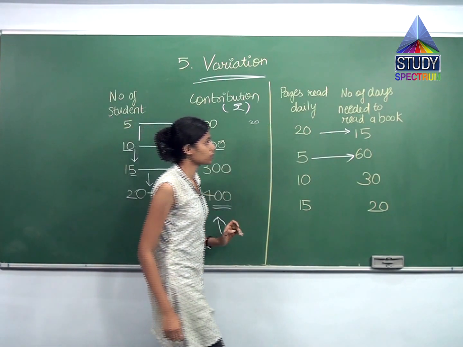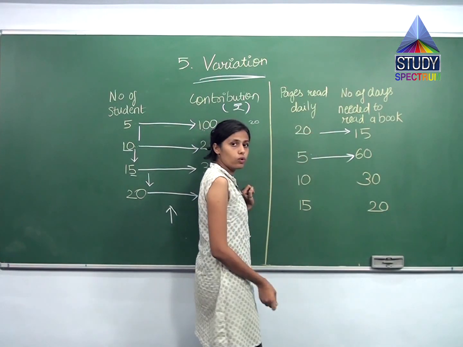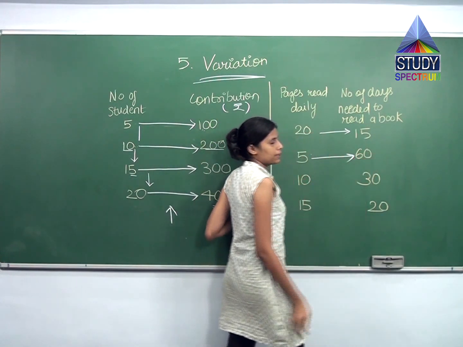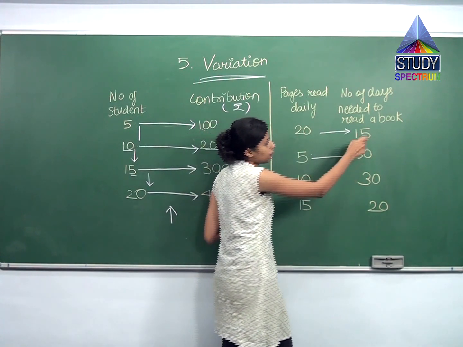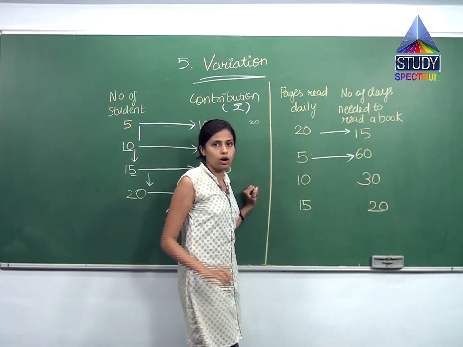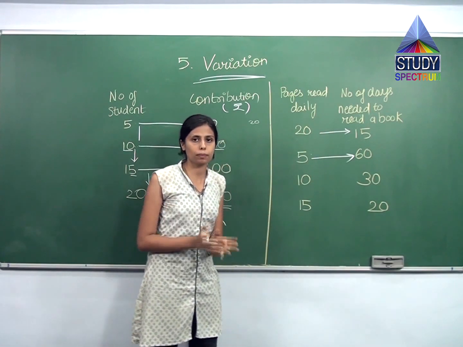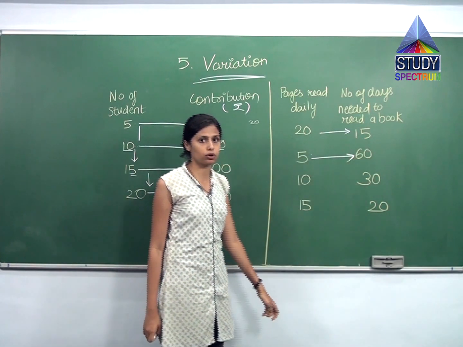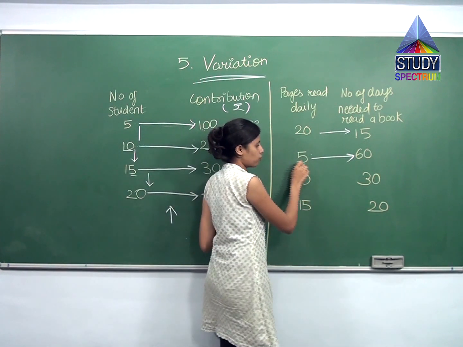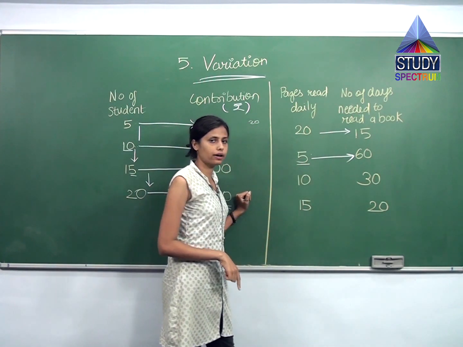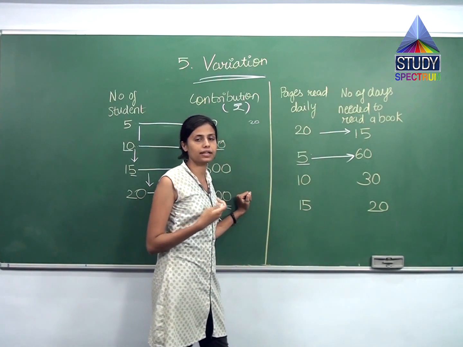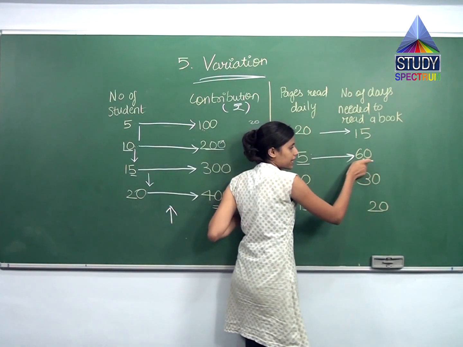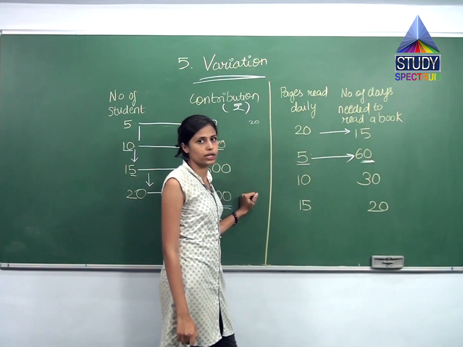But over here, the slower I read, the more time it takes me to complete the book. First I was reading 20 pages per day. It was taking me 15 days to complete the book. Obviously I was reading faster, so it took me less time to complete the book. But when my speed decreased to 5, now I am a slow reader, so what will happen? My number of days to complete the book will increase. Now I am taking how many days? 60 days to read a book.